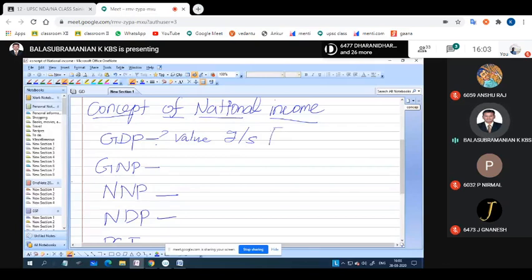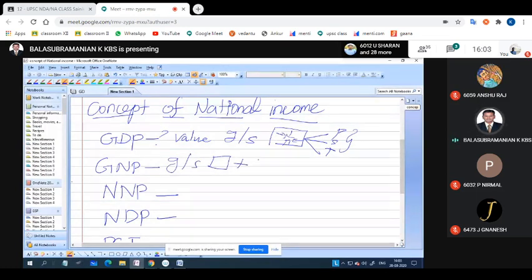Produced within the border is known as GDP, gross domestic product, in a border: primary, secondary and tertiary. How much percentage output is coming, which will be calculated within the boundary, is known as GDP. GDP means gross domestic product within the boundary. GNP means the value of final goods and services produced within a border plus NFT, net foreign transaction, from outside of India, which is known as GNP, gross national product.